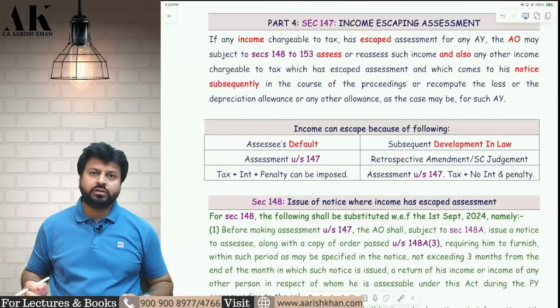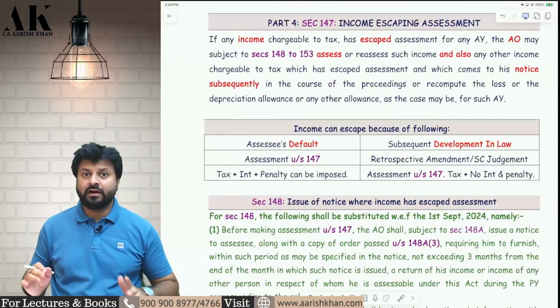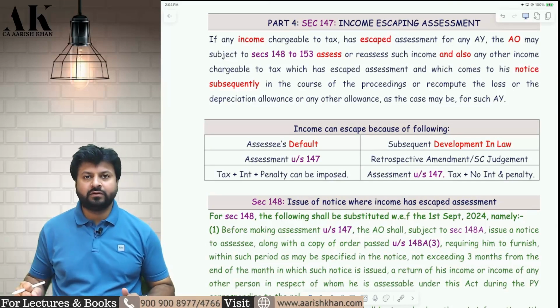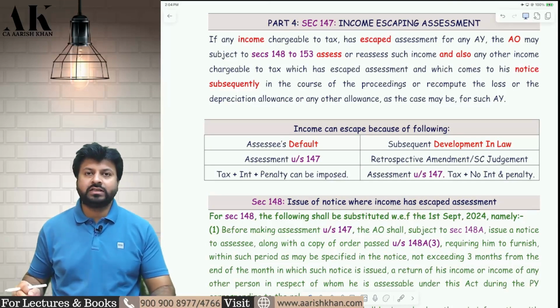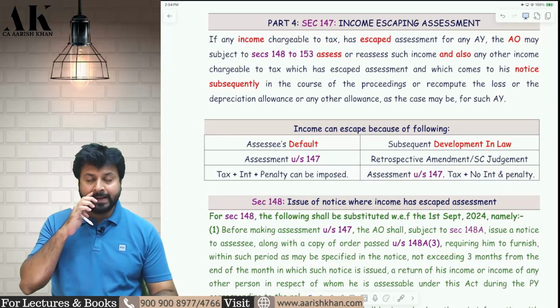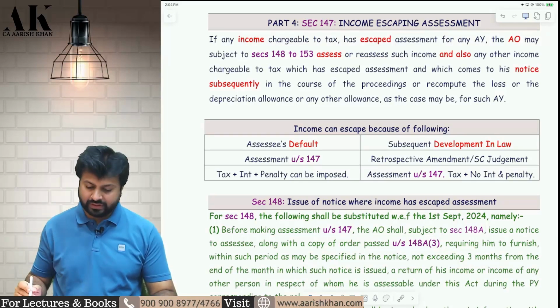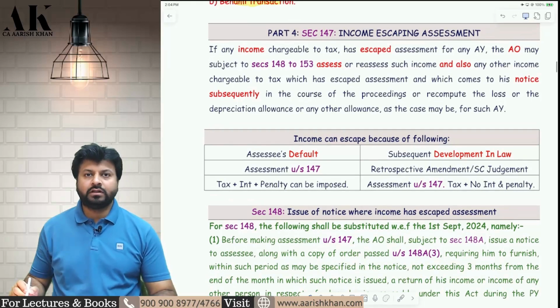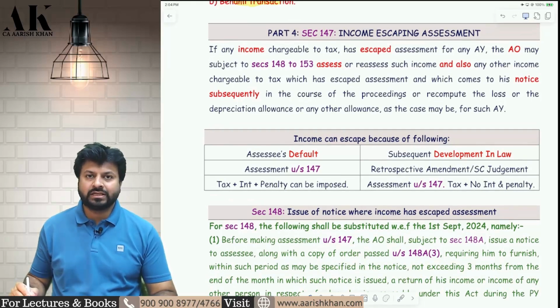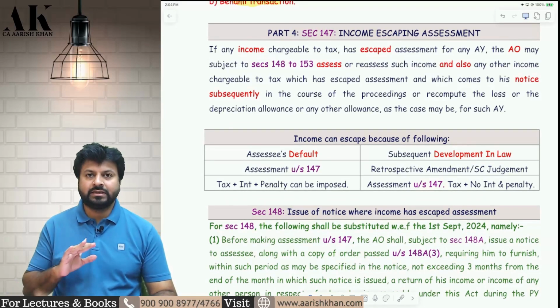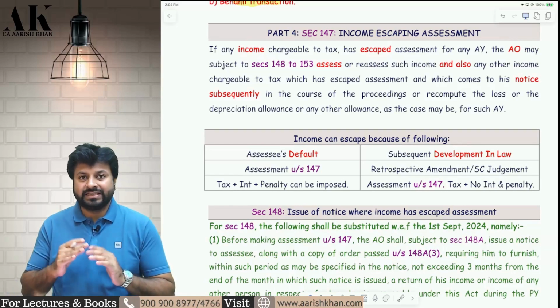Now let's move on to the next part, and that is the biggest part, one of the most important assessments for our examination, and that is section 147, which is income escaping assessment. And there are a lot of amendments over here as per the Finance Act number 2, 2024. Now, first of all, the provisions of income escaping assessments are given under section 147. Let's see the bare act first.